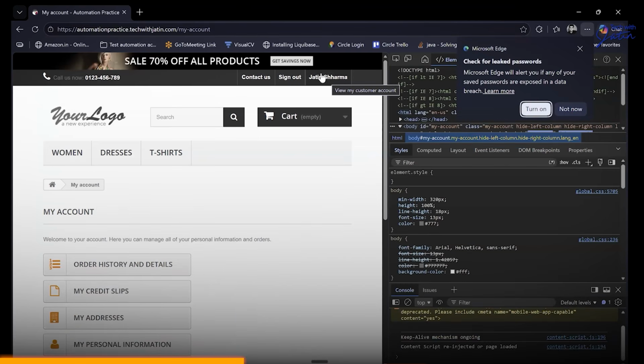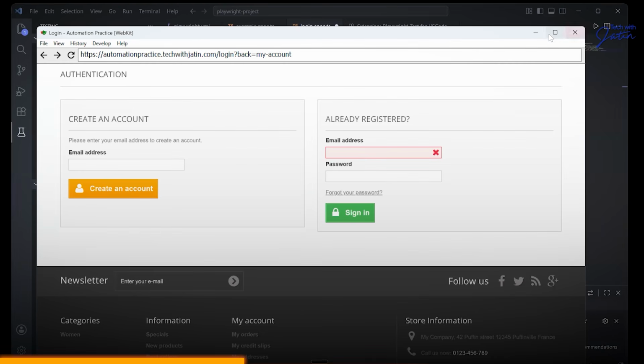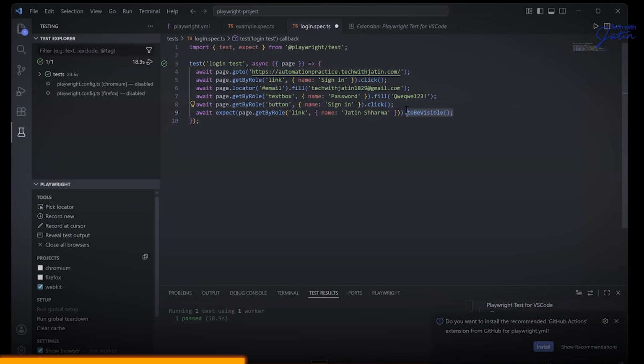This guy, this is a link. And this link, we are checking whether it is going to be visible or not. So get that particular element and see whether that particular element is visible for us or not. I hope this part makes sense to everyone. Are we on the same page? Yes, no.